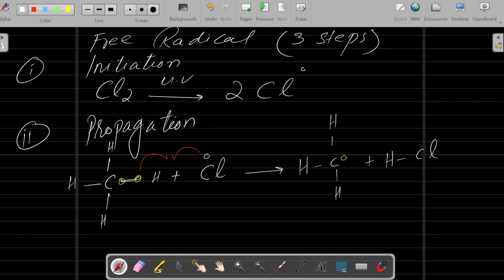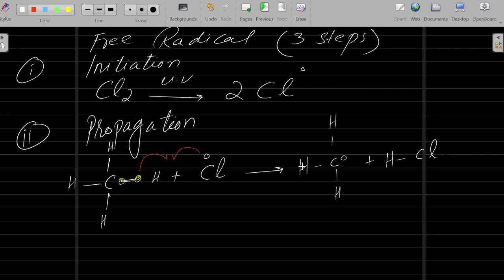So in the next step, what will happen? You can see this carbon with this hydrogen. Okay, it's a radical. It will combine with another normal molecule of chlorine which is available in the beaker. Okay, now it is the electron of this chlorine and the electron of this chlorine.